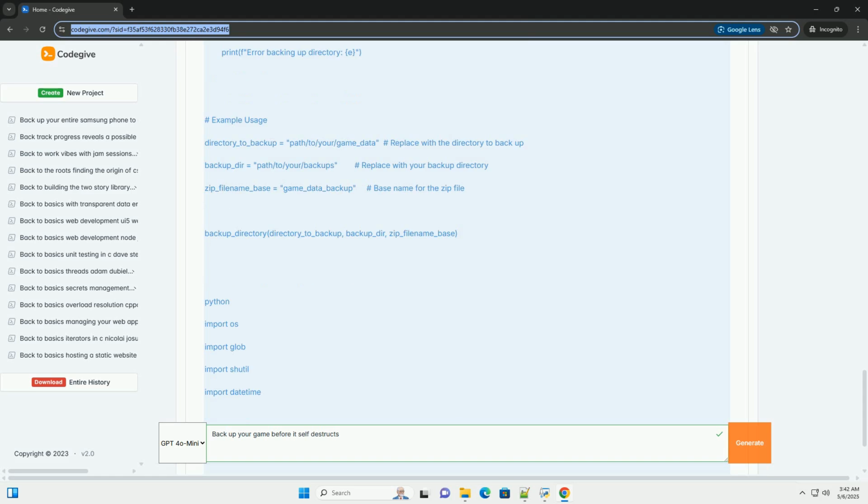Important considerations for real-world games. Multiplayer games: if your game is a multiplayer game that relies on a central server to store player data, you'll need to implement backups on the server side. This might involve backing up databases, server configuration files, and any other data that is necessary to restore the game server to a functional state. Consult with a database administrator.